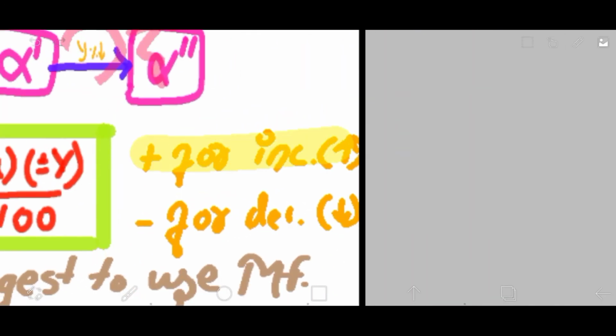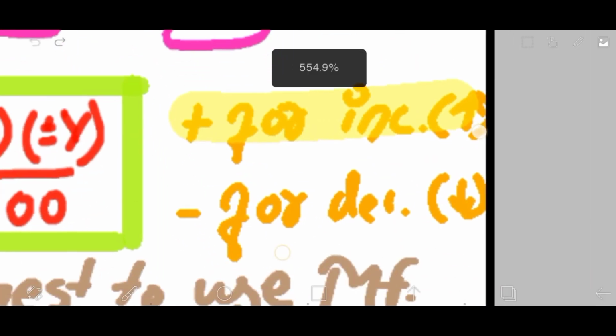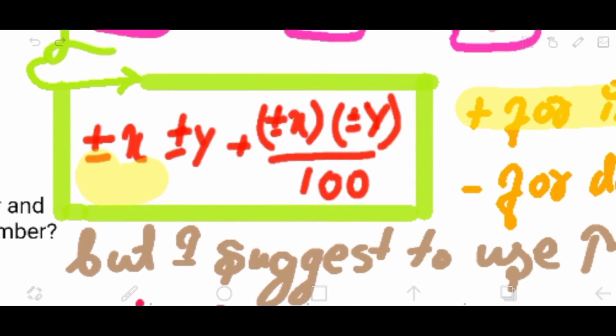Just let me be clear with the sign convention: plus indicates an increase, right? As you could see here is an increase of x%, so here we'll write plus x, and there's a decrease in y, so here we'll use minus y, because plus is for increase and minus is for decrease. It's just the sign convention for the formula so that you could use it almost everywhere. So here's plus minus x plus minus y plus into that. It would directly give you the percentage change.